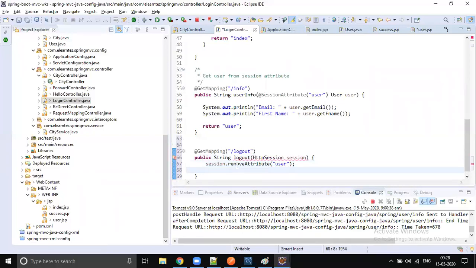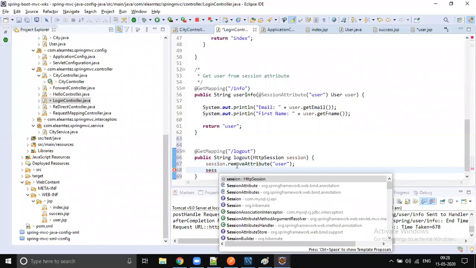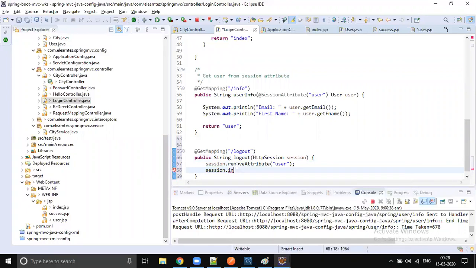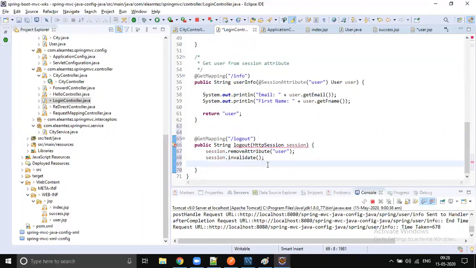If you want to kill the session, you can call session dot invalidate. Yeah, you can kill the session. Whatever information we are storing, you will just kill. You can take the customer back to login, which is index.jsp. Okay, so we are done with writing logout functionality.